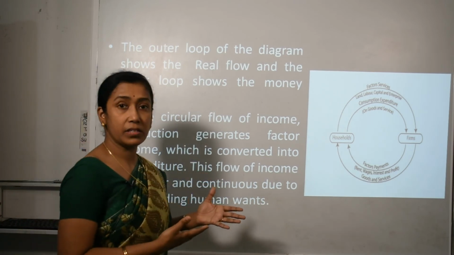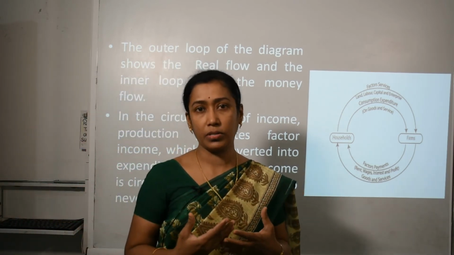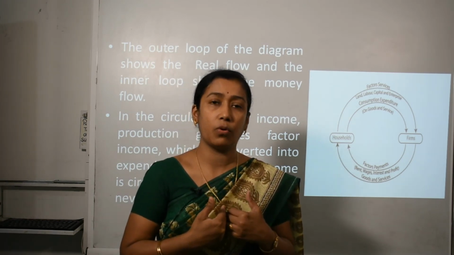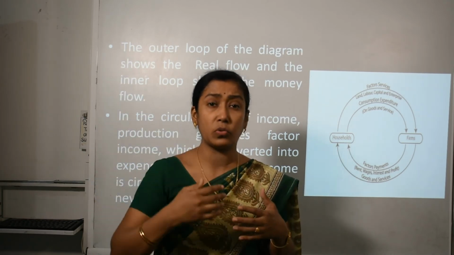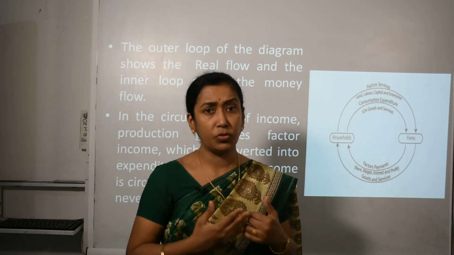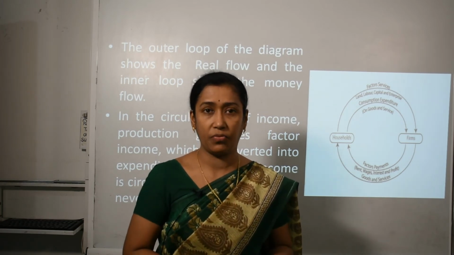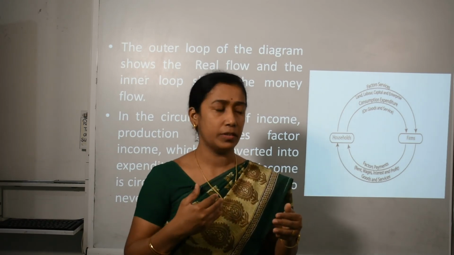And why is it happening? Because of our never-ending wants. As we say, human needs and wants are unlimited in nature. For several years we require so many kinds of needs. So how do we fulfill these needs? It is because of the production which takes place in the manufacturing unit. With the production our needs are fulfilled.